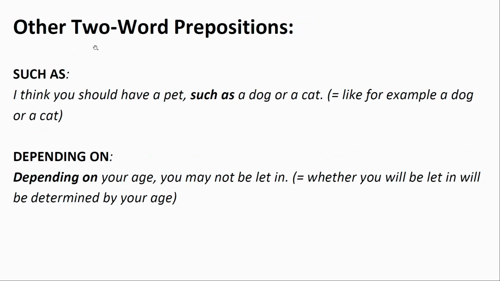And some other 2-word prepositions. Such as. I think you should have a pet, such as a dog or a cat. This means like, for example, a dog or a cat. Depending on. Depending on your age, you may not be let in. This means whether you will be let in will be determined by your age.